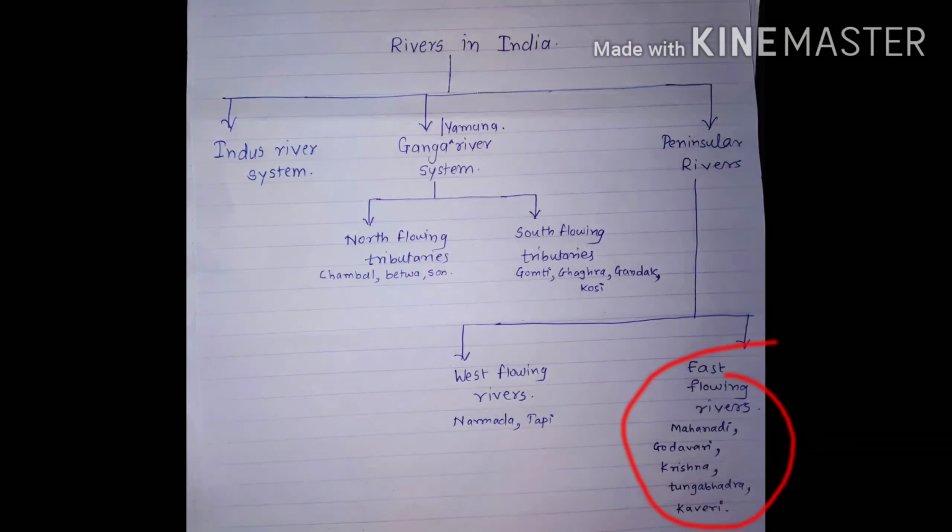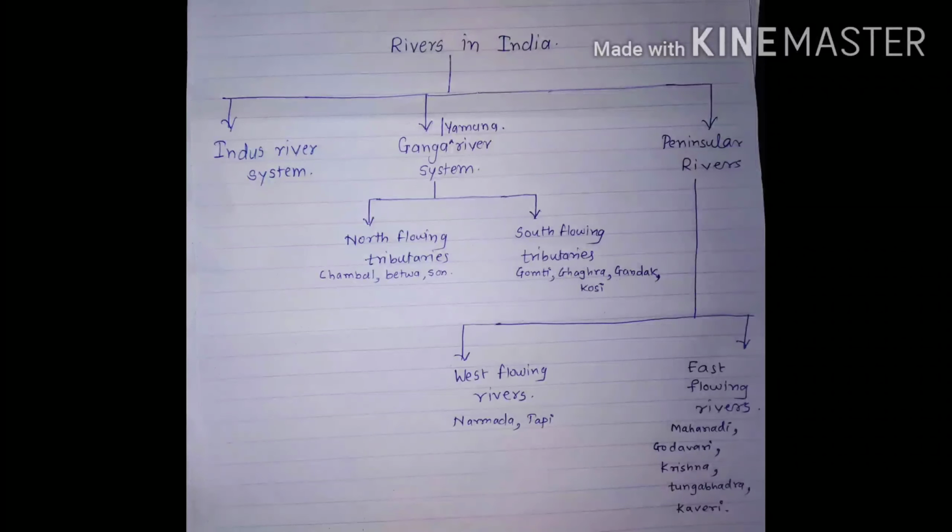I will start from the north. The northernmost east flowing river is Mahanadi, then Godavari, Krishna, then Tungabhadra and Kaveri. So these are the rivers which have to be marked in our outline map of India.